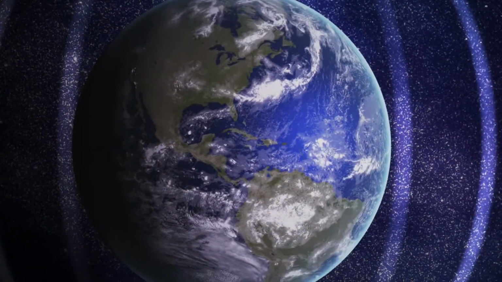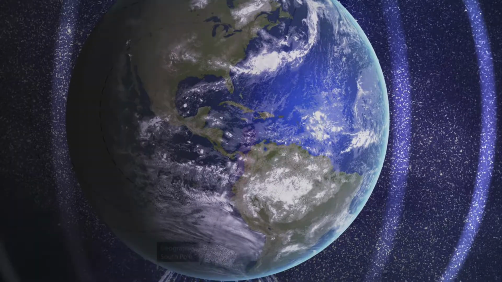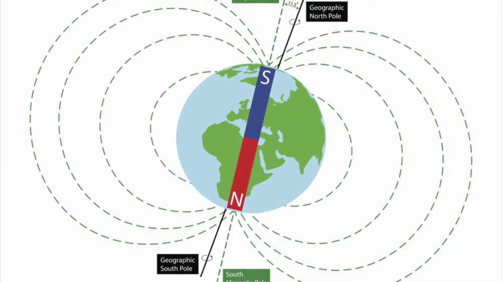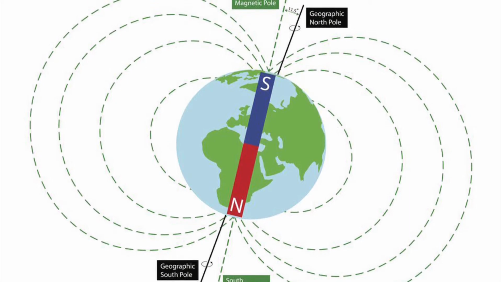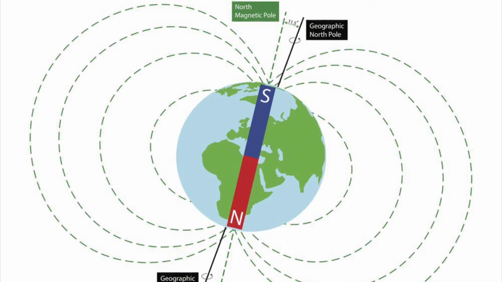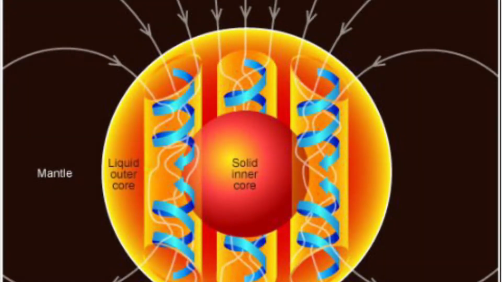Earth's magnetic field. Earth's magnetic field is a physical phenomenon comparable to a dipole magnet with poles that do not correspond with the geographical Earth poles. Earth's magnetic field originates inside the Earth, and only a small part is generated on the outside, and it can be divided into three different fields.